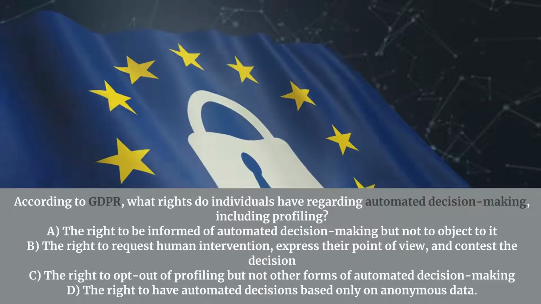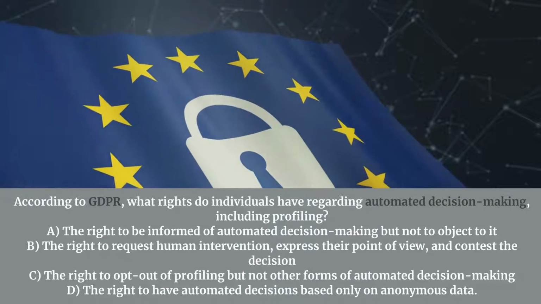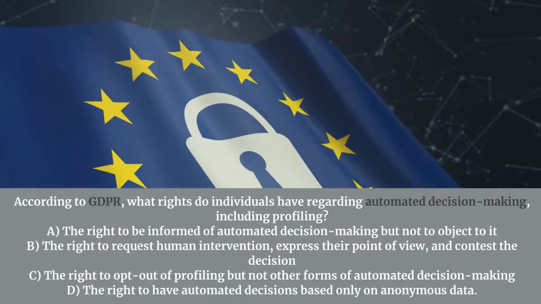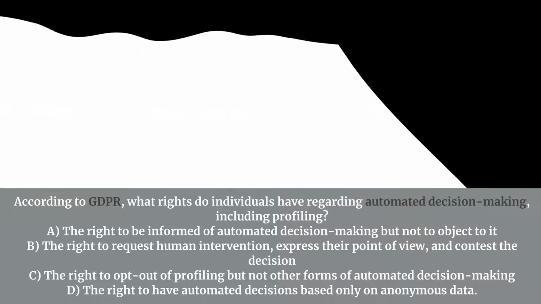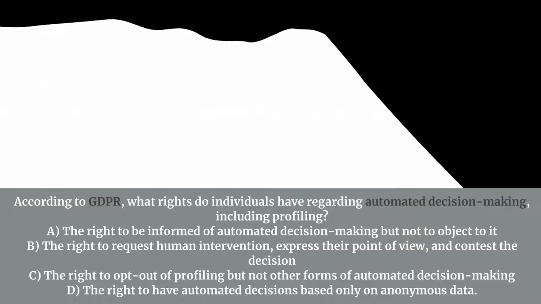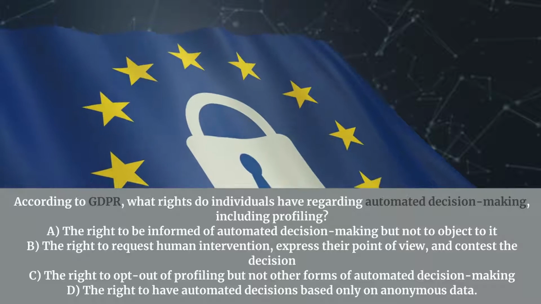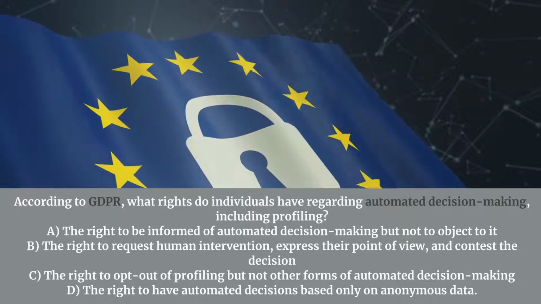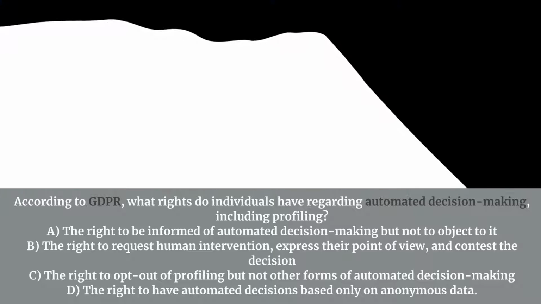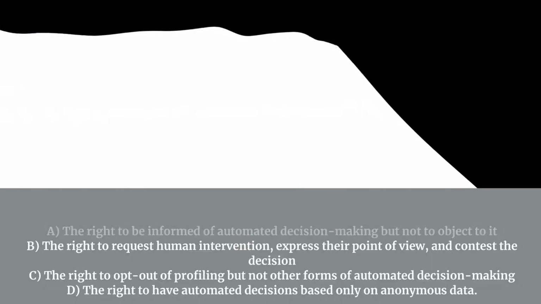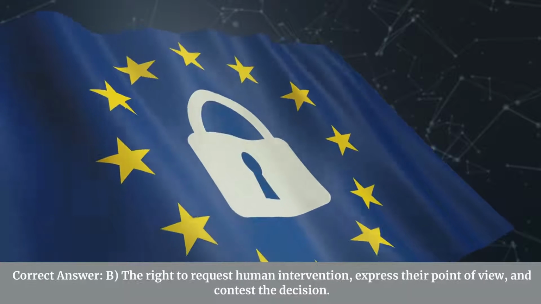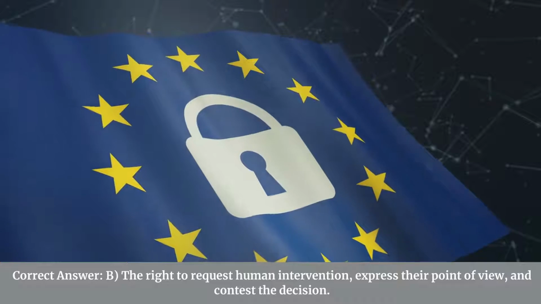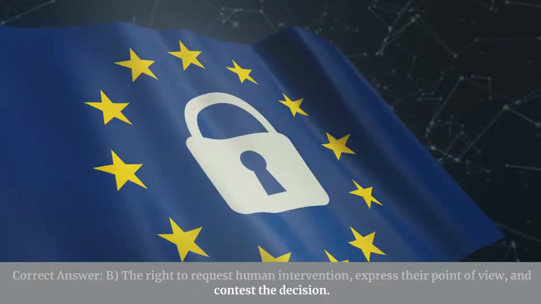According to GDPR, what rights do individuals have regarding automated decision-making, including profiling? A. The right to be informed of automated decision-making but not to object to it. B. The right to request human intervention, express their point of view, and contest the decision. C. The right to opt out of profiling but not other forms of automated decision-making. D. The right to have automated decisions based only on anonymous data. Correct answer: B. The right to request human intervention, express their point of view, and contest the decision.